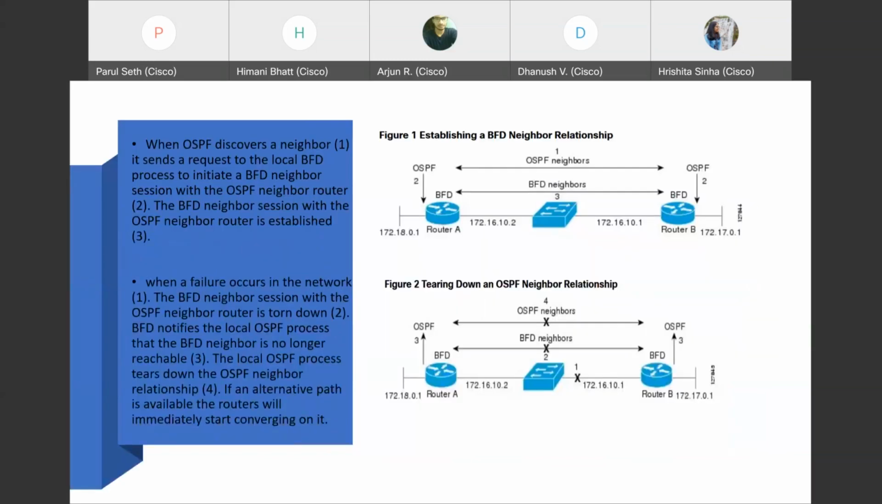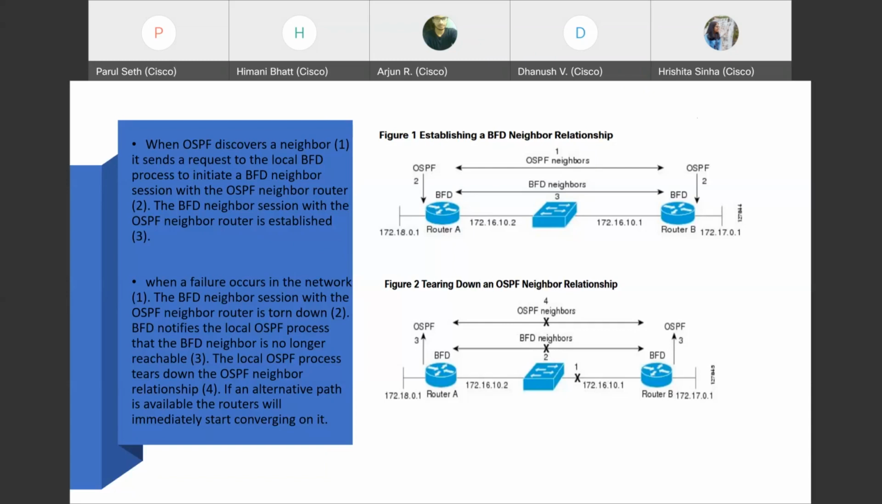Okay, so we'll see the functioning over here. Firstly, when OSPF discovery is happening, BFD discovery is happening simultaneously. Once OSPF discovers the neighbor, it will send a request to BFD to also initiate a BFD neighborship. And once that is done, the BFD neighborship session with the OSPF neighbor router is established.